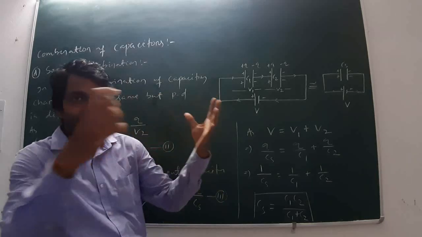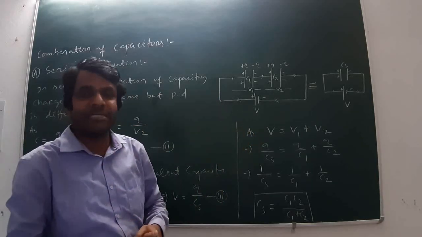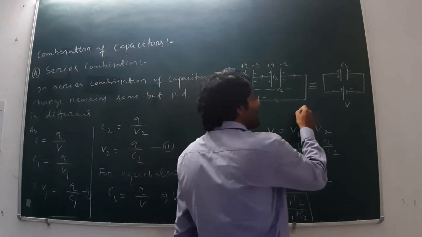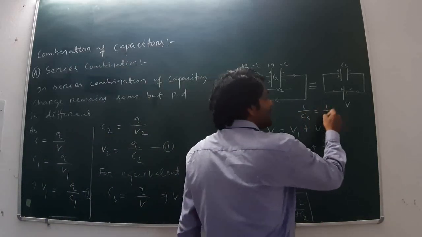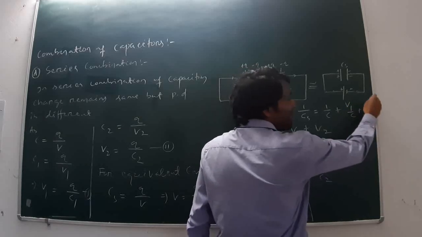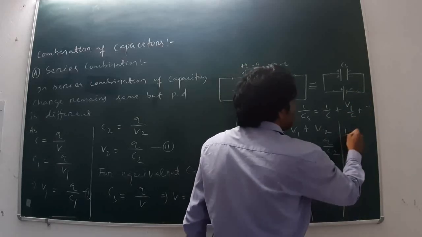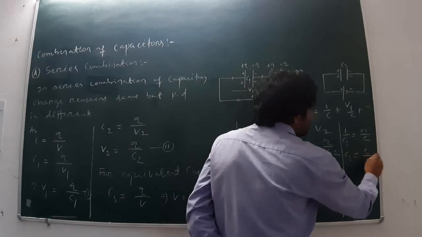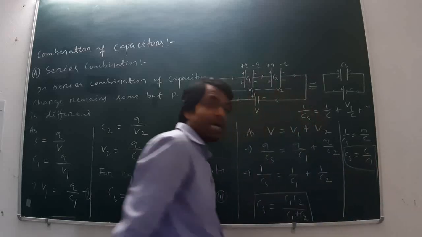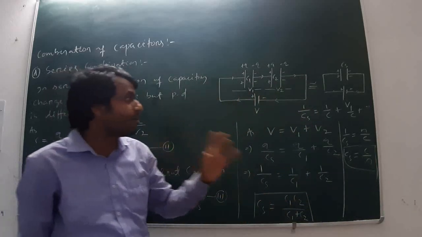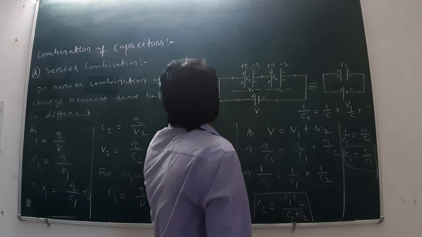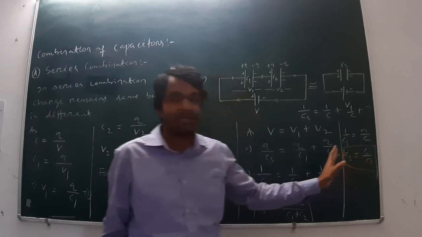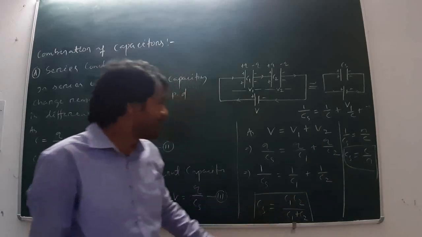Means when n number of capacitors are connected in series having equal capacitance C, then in place of 1 by CS, 1 by C plus 1 by C plus 1 by C, n times, or 1 by CS is equal to n by C, or CS is equal to C by n. Means in series combination, the equivalent capacitance decreases by n times. This is the required expression.